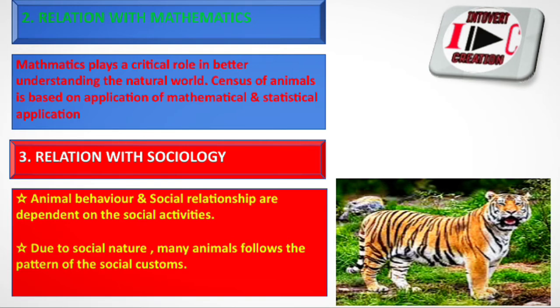You have to count all the animals and find out the total population of that species. Okay. And third one is relation with sociology. Animal behavior and social relationships are dependent on social activities. Due to their social nature, many animals follow patterns of social custom.